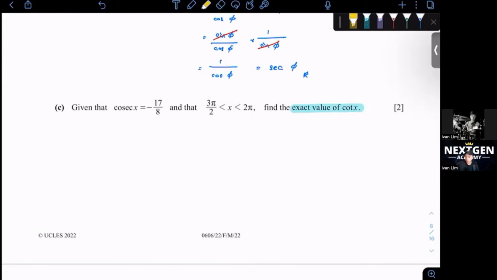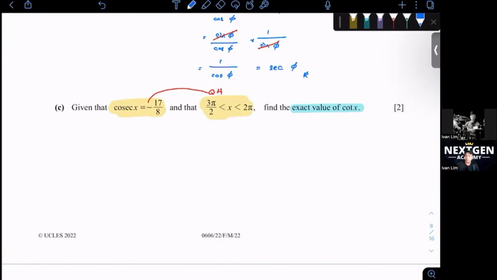Okay, so what can we conclude from here? They say cosecant equals negative 17 over 8. When they say a negative, it has something to do with the quadrant. And where is the quadrant here? As you can see, 3 pi over 2 to 2 pi is actually your quadrant 4. In quadrant 4, using ASTC, in the last quadrant only cos is positive. Therefore, sine will be negative. That's why there's a negative there.